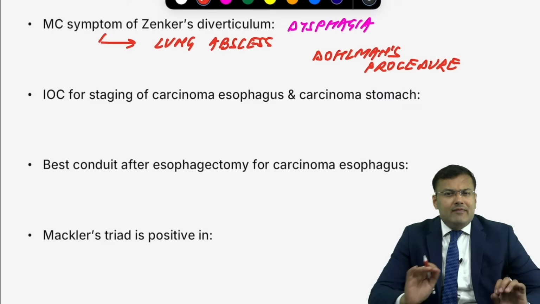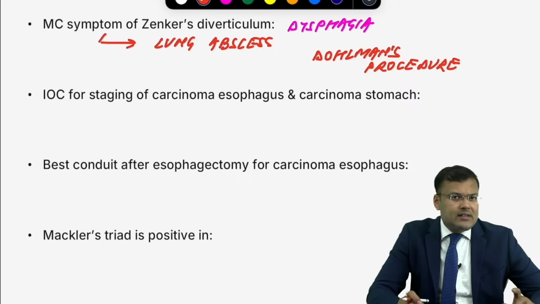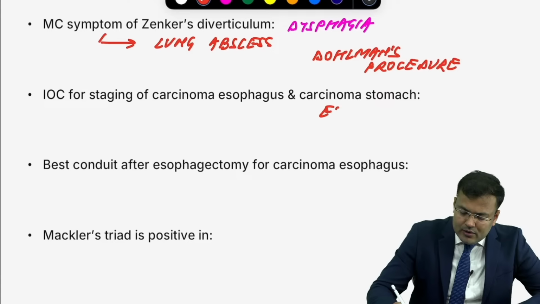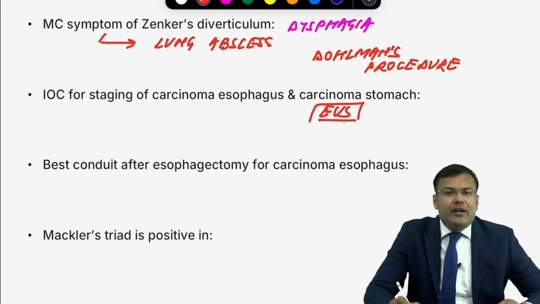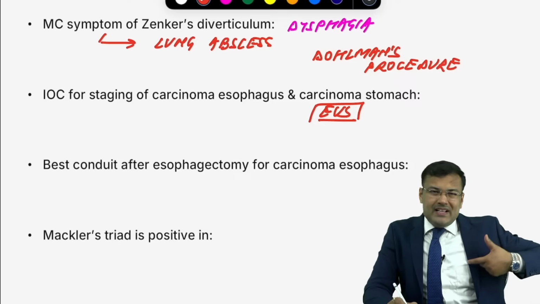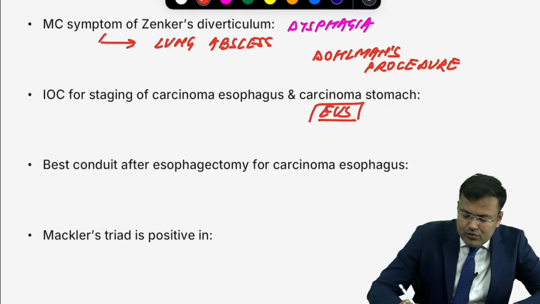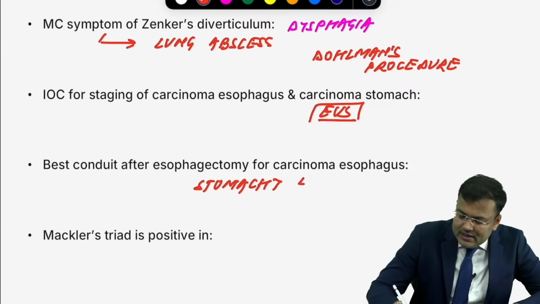Next, investigation of choice for staging of carcinoma esophagus and stomach. It is the same, endoscopic ultrasound. Investigation of choice for diagnosis, it is the same, endoscopy plus biopsy. If you perform esophagectomy, you have to replace the esophagus with a conduit. What is the preferred conduit? Stomach. Not available, after that left colon. It's not available, after that jejunum.